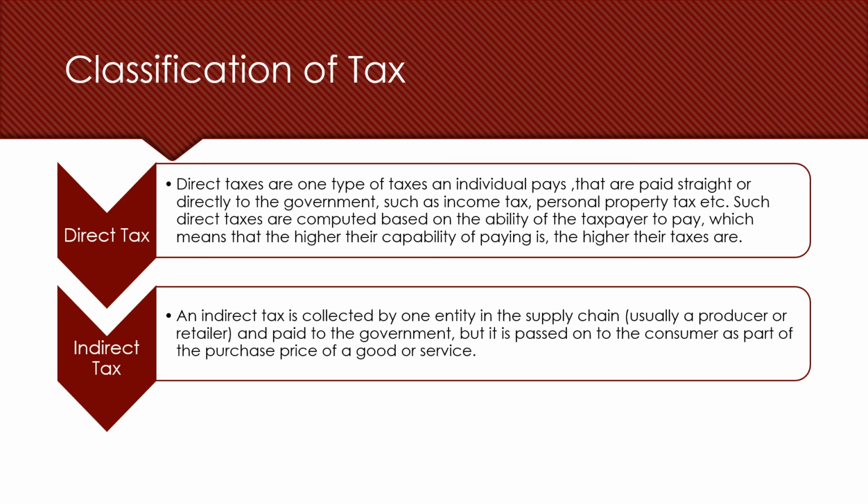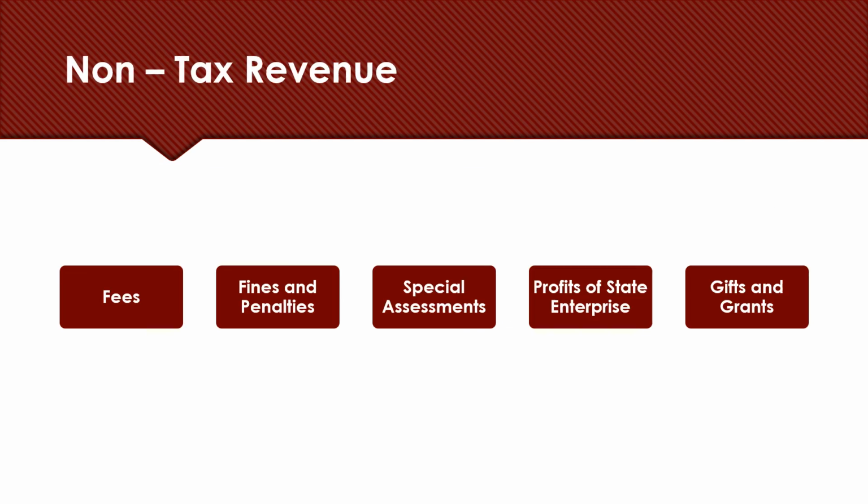Next comes indirect tax. An indirect tax is collected by one entity in the supply chain, usually a producer or retailer, and paid to the government, but it is passed on to the consumer as a part of the purchase price of a good or service. Indirect tax includes goods and services tax, excise tax, customs duty, etc.